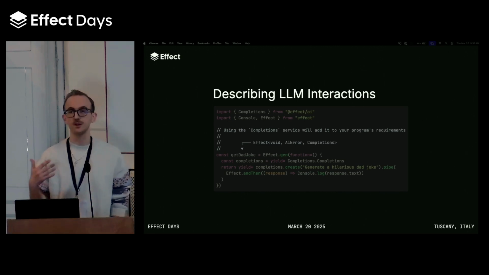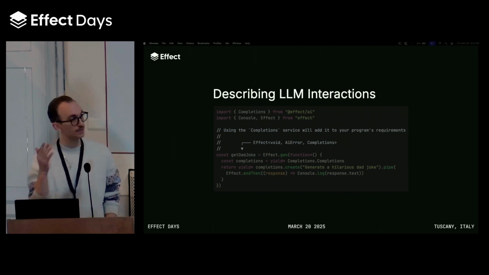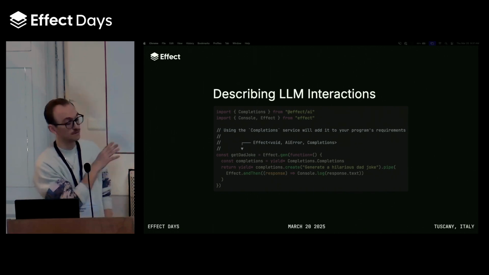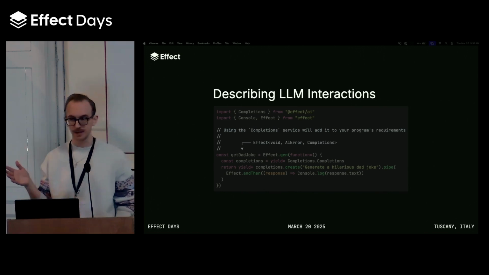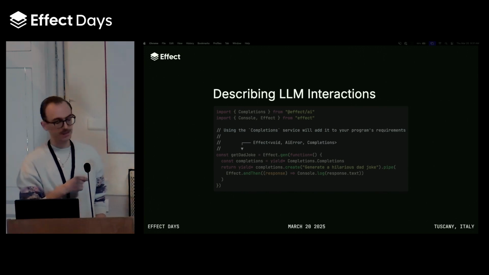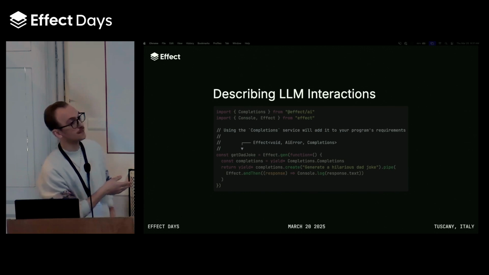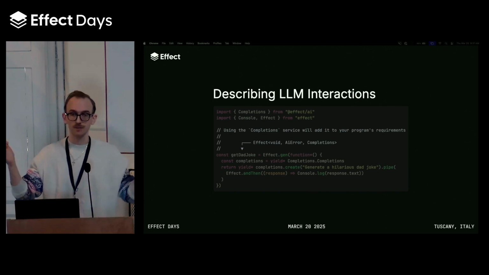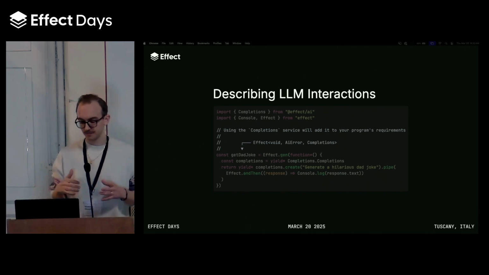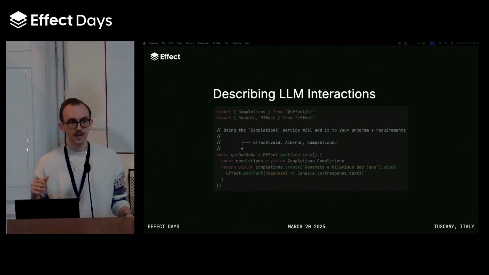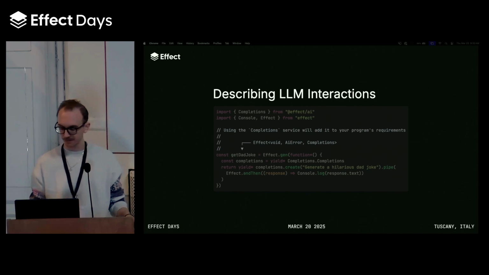So if we use the OpenAI provider integration package to provide the concrete implementation of completions, we would end up interacting with OpenAI's chat completions API. But if we instead plug in Anthropic, we'd end up using their messages API. But the responses that you get back are unified into a unified data model that we call AI response, so that, again, you don't have to worry about all the different quirks that come along with these different providers.